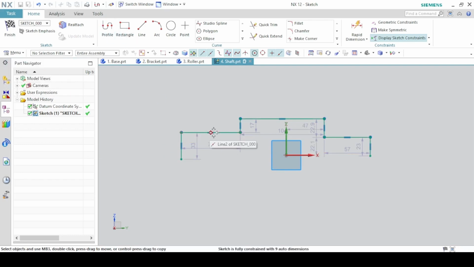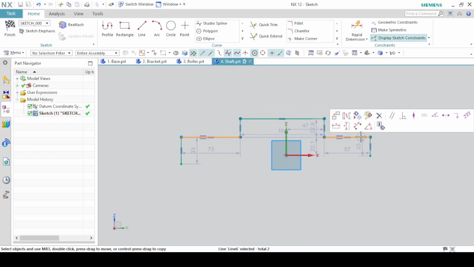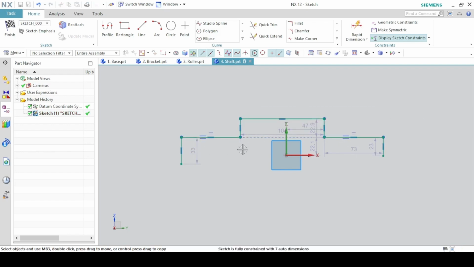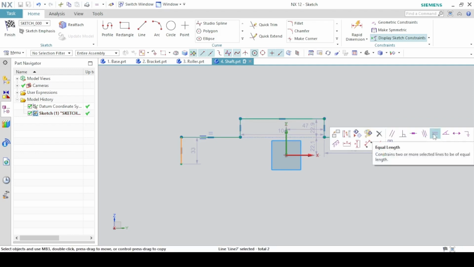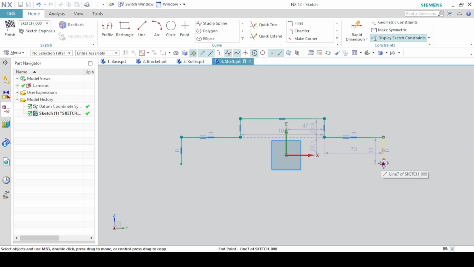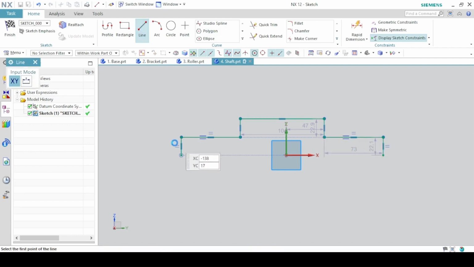Make sure this line and this line are collinear. And again, this line and this line, make sure they are equal. And make sure this line and this line as well, they are equal. Now click on this point and this x-axis, point on curve. And then we add a horizontal line to close the shape.